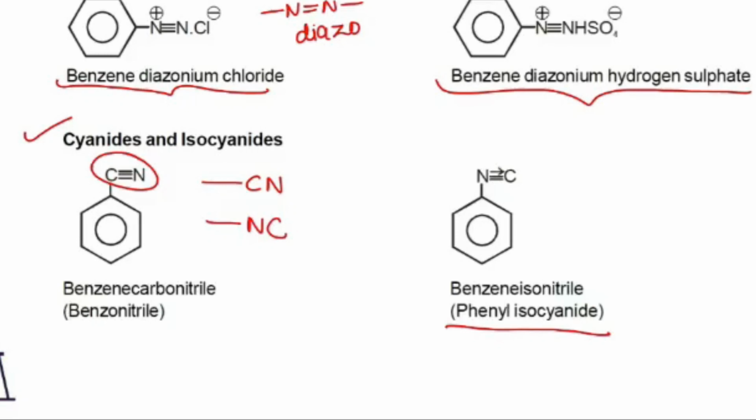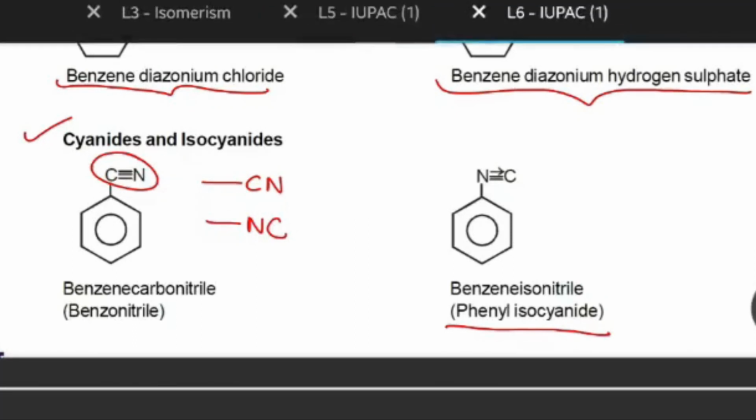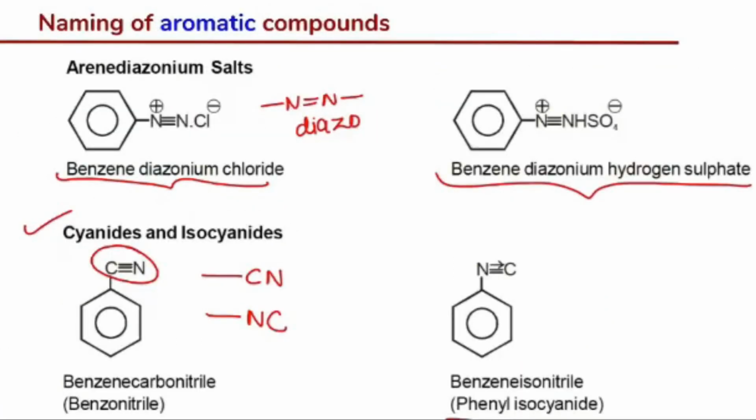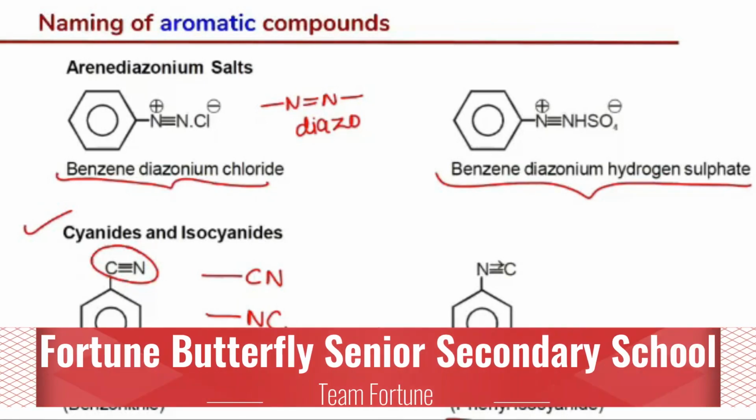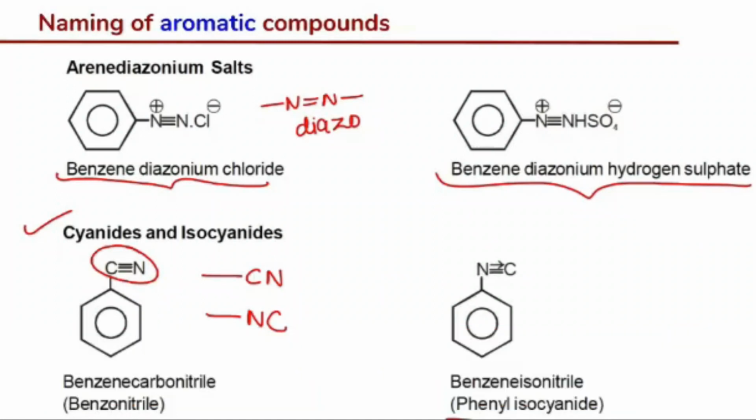Now here is one more important compound that we need to learn, because from this come many halides. In grade 12, our first organic lesson is haloalkanes and haloarenes. In there we will discuss all types of haloarenes. Haloarenes means on an arene, like on a benzene ring, if you want to introduce chlorine, bromine, iodine, fluorine, then we need an intermediate and a starting compound.